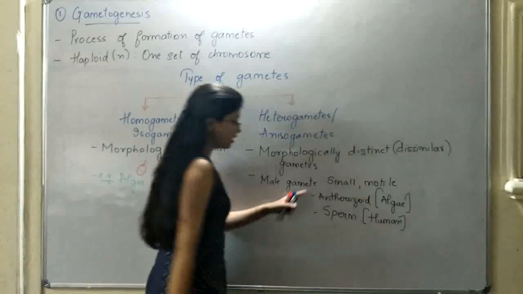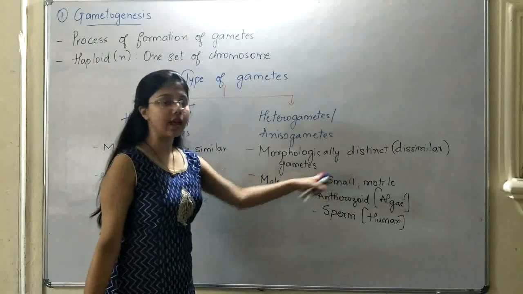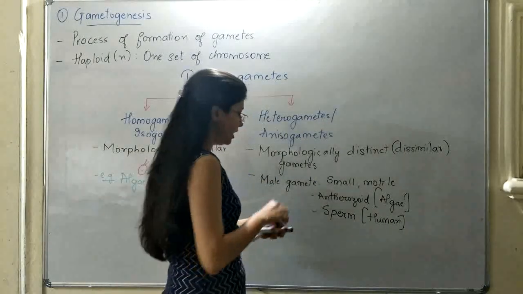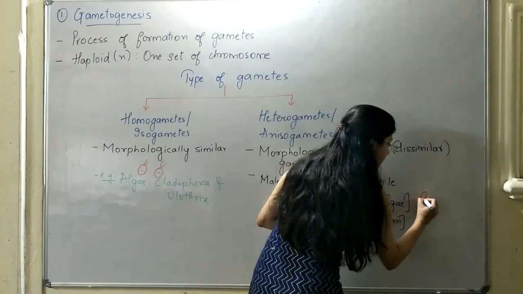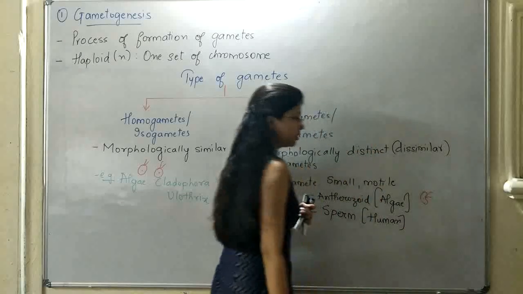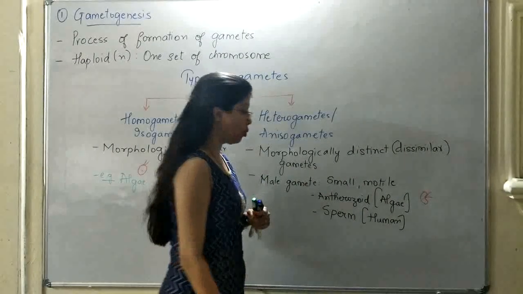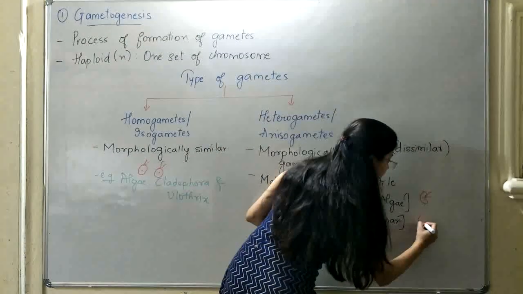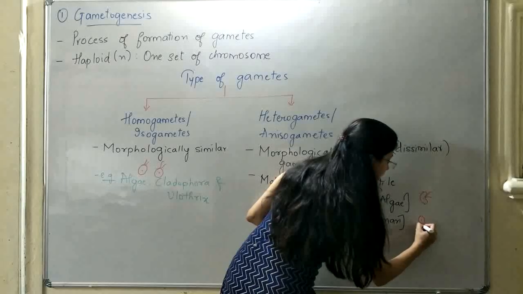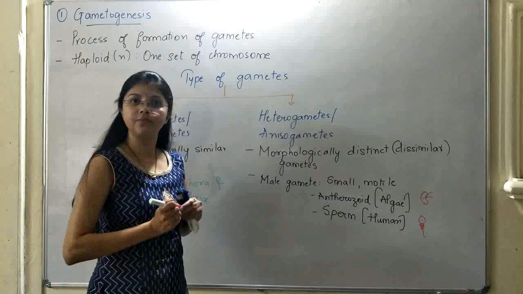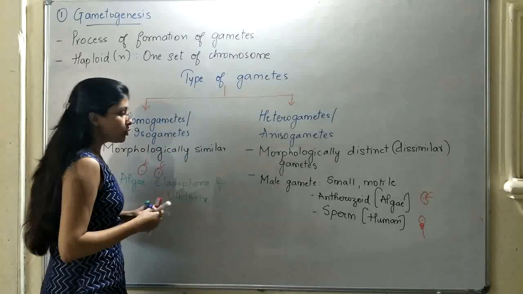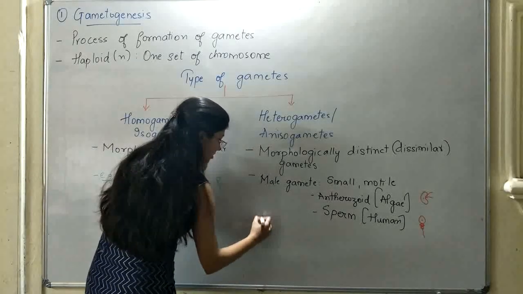Either way, it will be smaller in size and motile. The antherozoid of an algae appears somewhat like this. It is a motile structure and small in size. Whereas the sperm has a head region, a neck region or the middle piece, and then the tail.